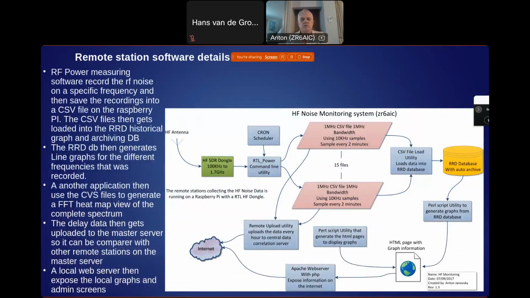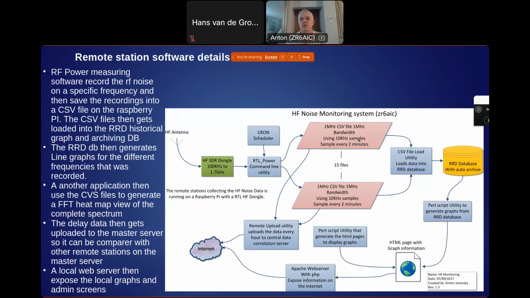The remote stations run software on your Raspberry Pi. How does it actually work? It has the SDR software and the Greenblock dongle itself, and we're using the RTL power utility to do the RF power measurements at the selected bandwidth: in the old system 1 meg, in the new one I think it's 100 kilohertz. In the old one, we had 31 meg files that get generated. There are actually two sets of files.